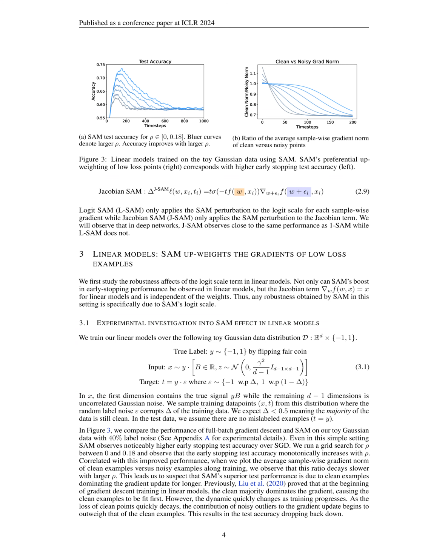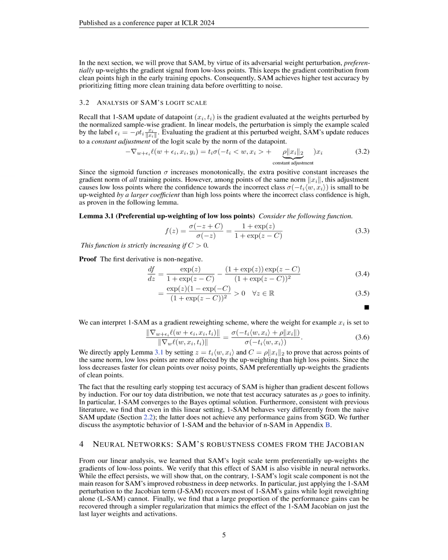How is the explicit reweighting of low loss points by SAM's logit scale term different from the effect of perturbing the Jacobian term in SAM for deep neural networks? The explicit reweighting of low loss points by SAM's logit scale term differs from the effect of perturbing the Jacobian term in SAM for deep neural networks in the following ways.